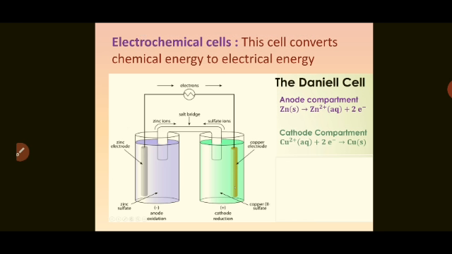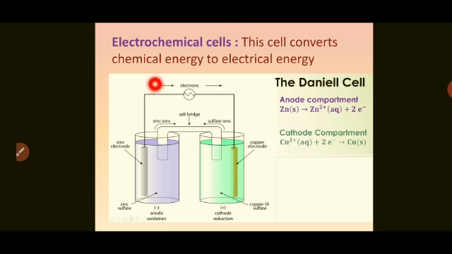In the Daniell cell, if you observe, there are two different electrodes. One is a zinc rod dipped in zinc sulfate solution, and the other is a copper rod dipped in copper sulfate solution.